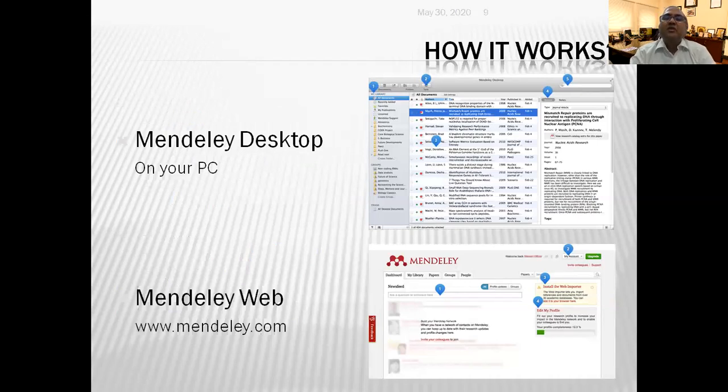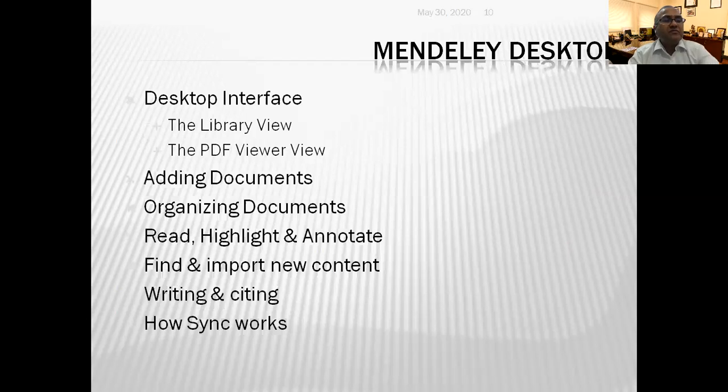It has two versions: Mendeley Desktop and Mendeley Web. You can see how it looks like. When we talk about Mendeley Desktop, it has library view, PDF view. You can add documents to it. You can organize your documents. You can read, highlight, and annotate PDF files. You can import, and you can use this for citing and writing. And it syncs with the web version.